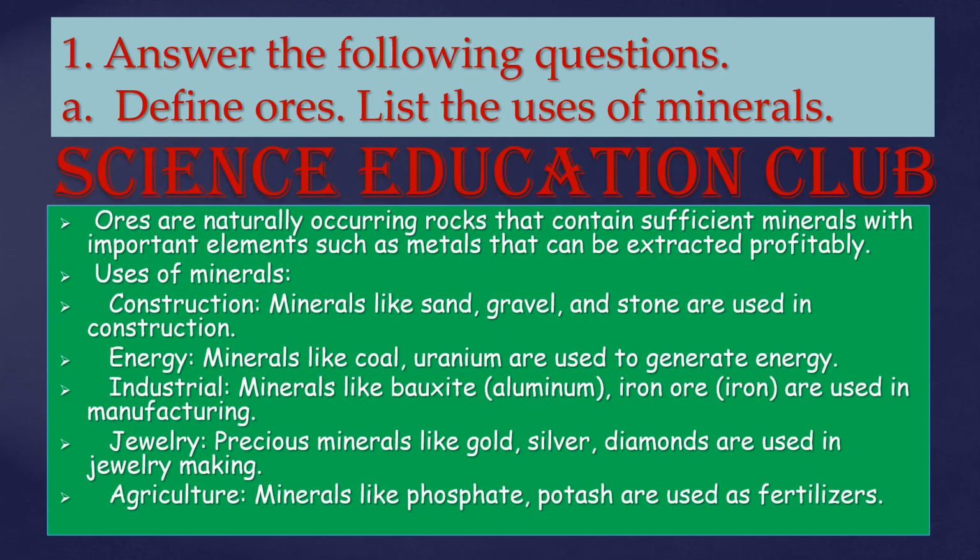Answer the following question. Define ores. List the uses of minerals. Ores are naturally occurring rocks that contain sufficient minerals with important elements such as metals that can be extracted profitably.